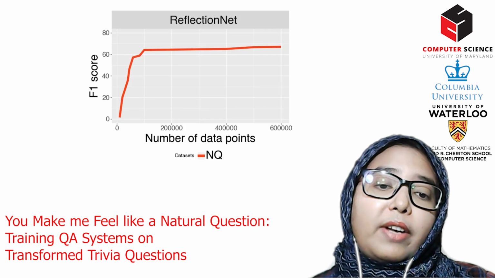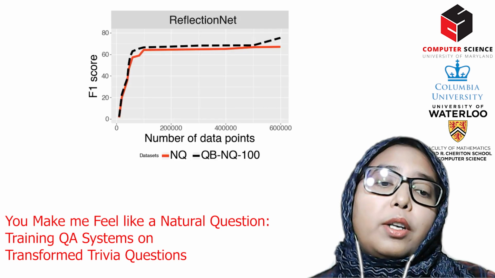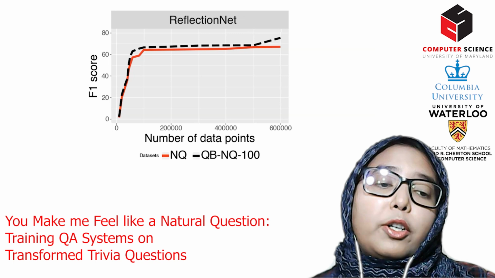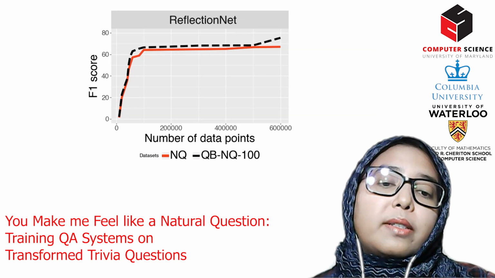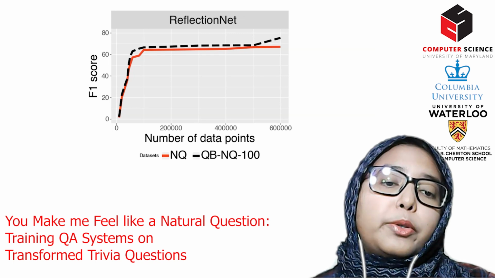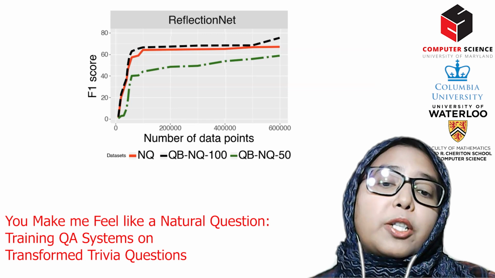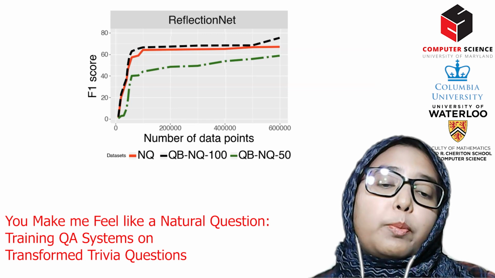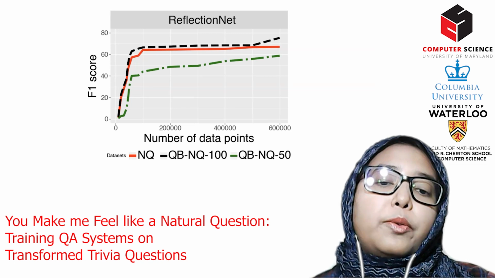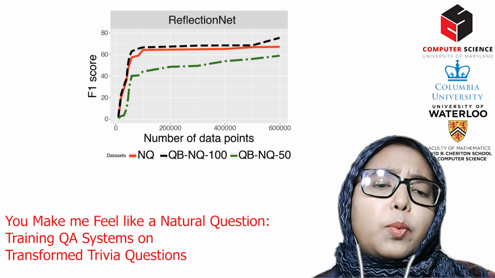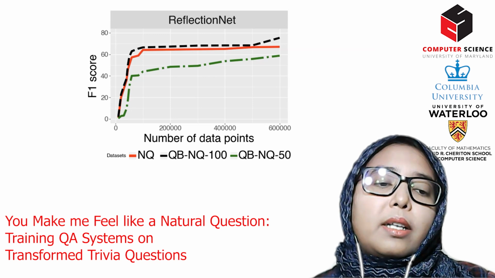In red, we have natural questions. Supervised training on QB NQ 100 and evaluating on the NQ test set produces the highest F1 score compared to training only on NQ. Similarly, QB Trans and 50% of NQ reached within 7 points of the F1 score of the NQ training system. But does this work for something other than our crazy elicitation?